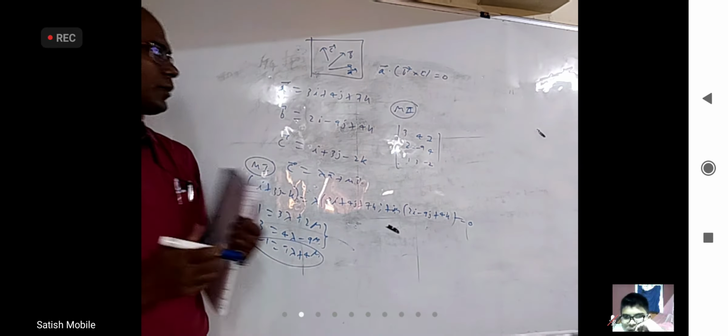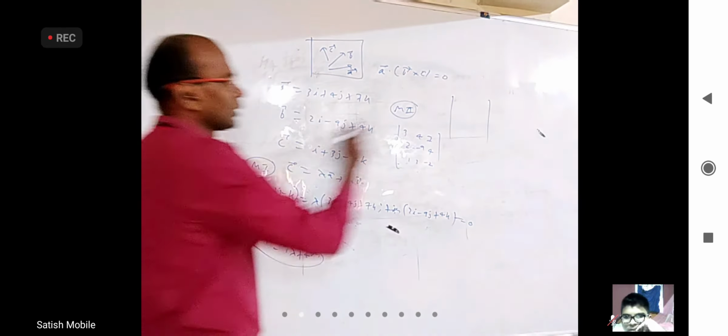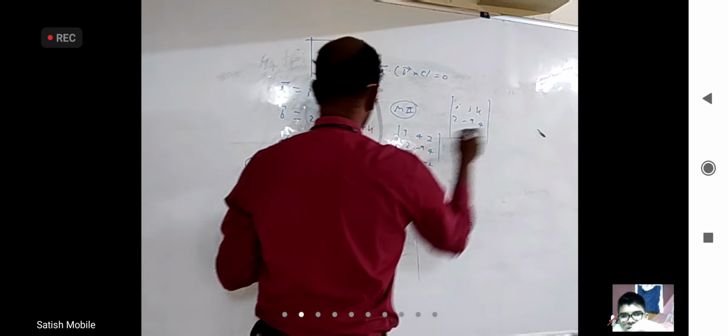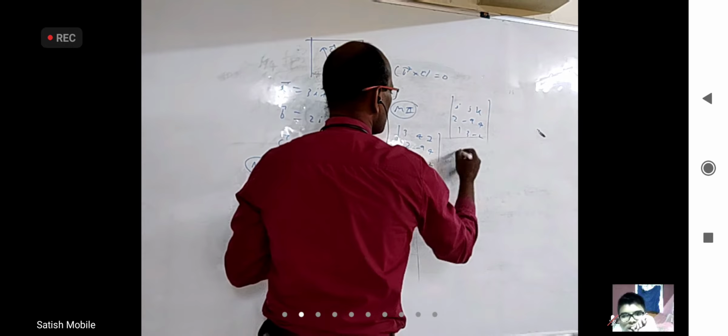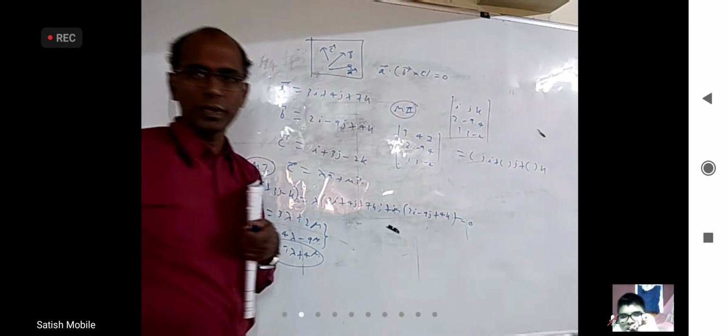Let us see why. How are you going to find cross product of B and C? We are going to take ijk, 2, minus 9, 4 and 1, 3, minus 2. You will get something into I, something into J, something into K. That's how we will find B cross C, or not?